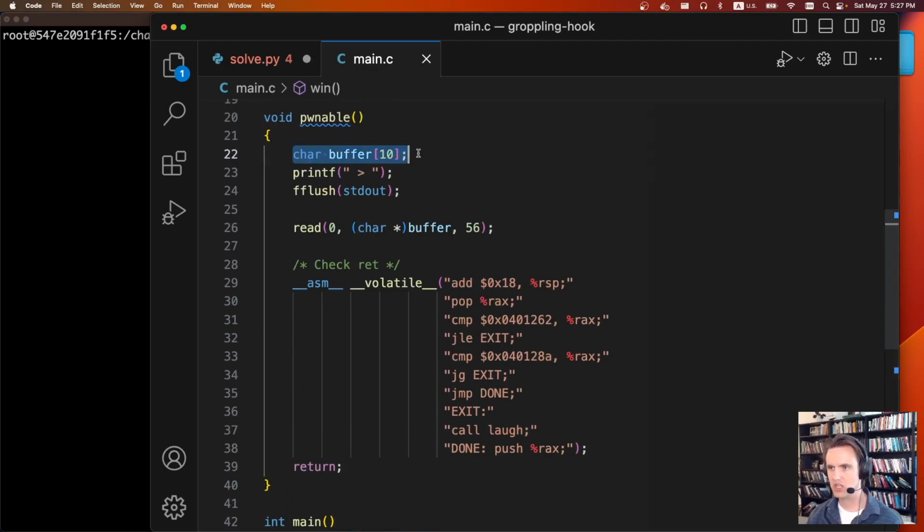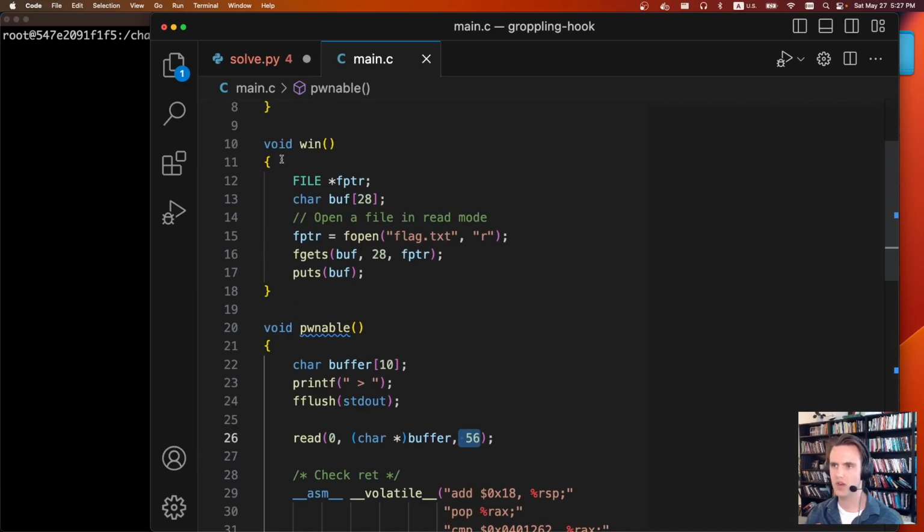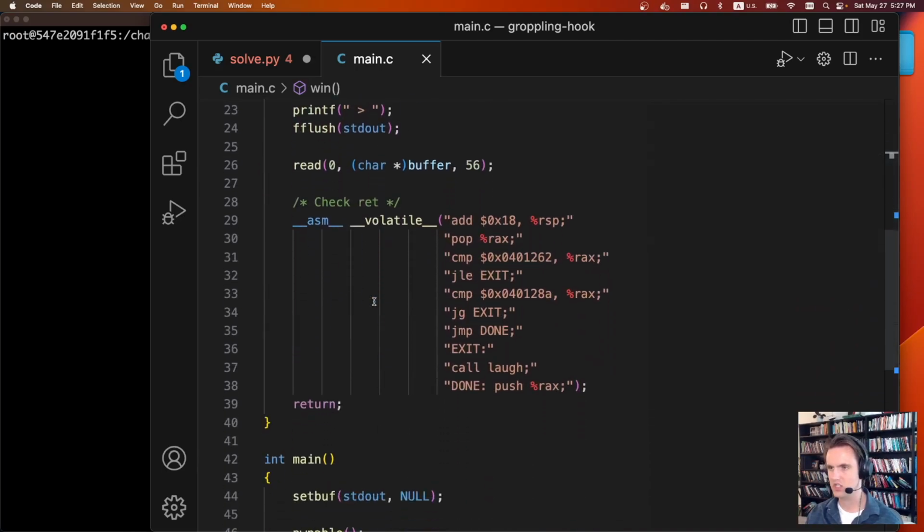So in the pwnable function, it defines a buffer of 10 bytes, and then it reads into that buffer for 56 bytes. So we definitely have a buffer overflow. NX is enabled, so we're not going to be doing any shellcode. It's just a standard ROP challenge. Thankfully, PIE is not enabled, so all the addresses are known. So this win function is at a known address, which is nice.